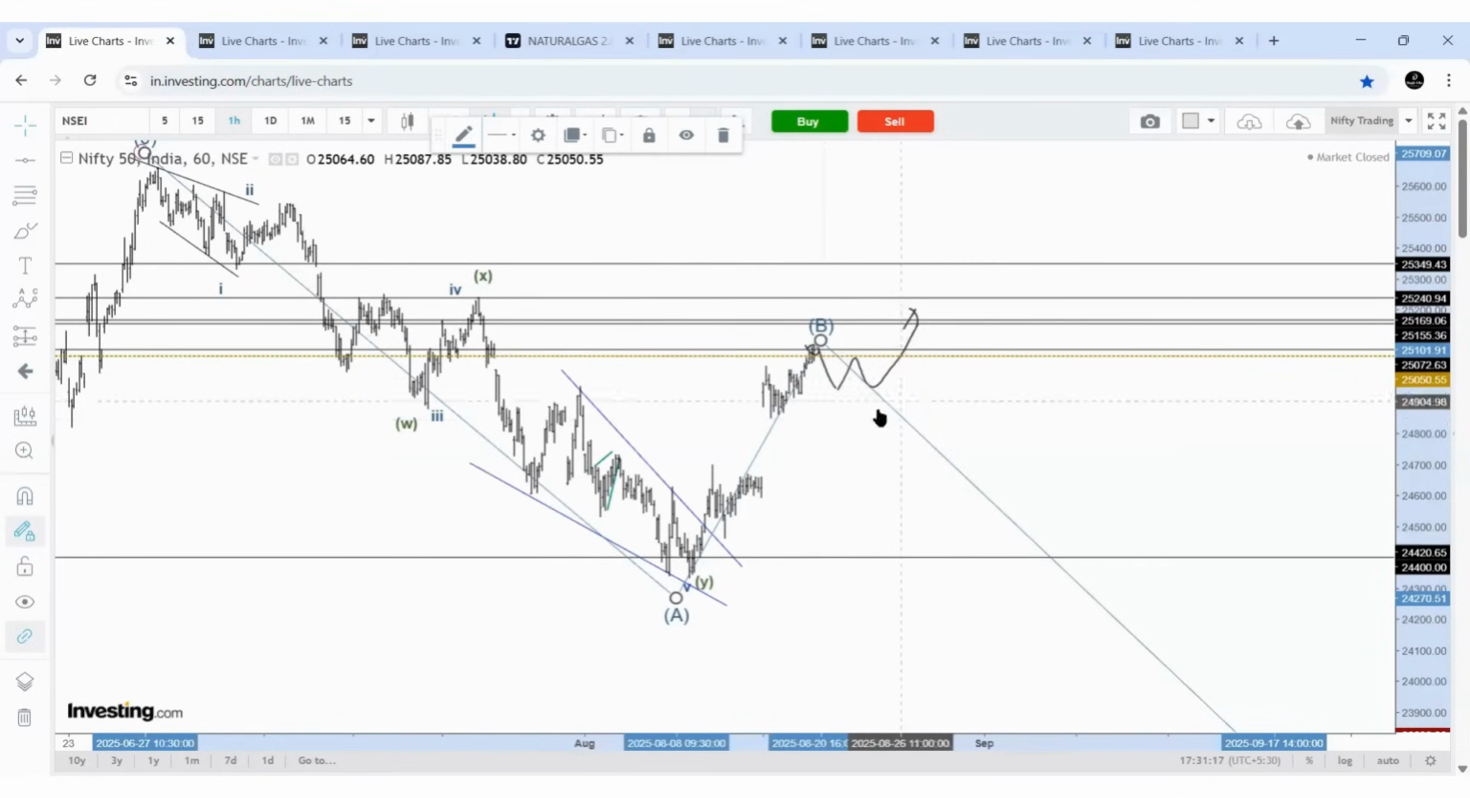Some sort of sideways move to one more high is also possible, but if the decline is very fast, then it is the end of a B and the start of a C.